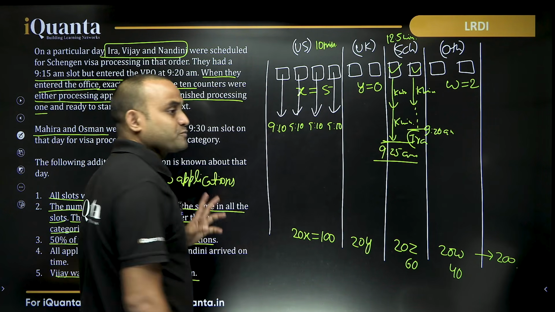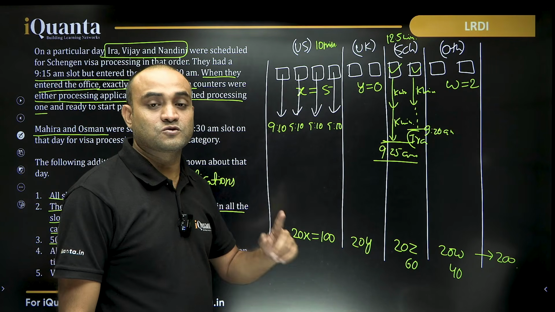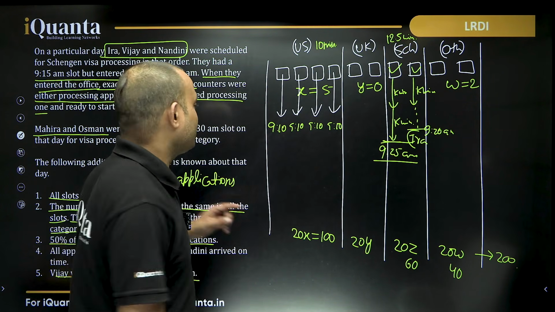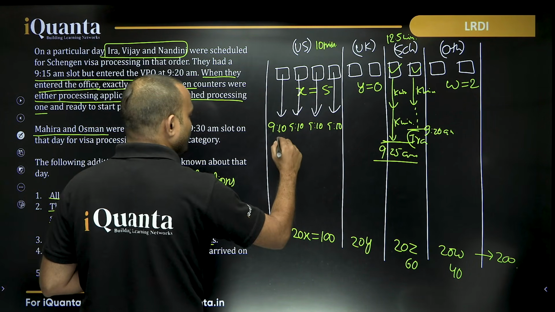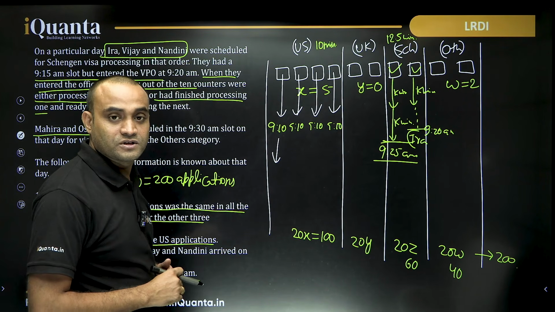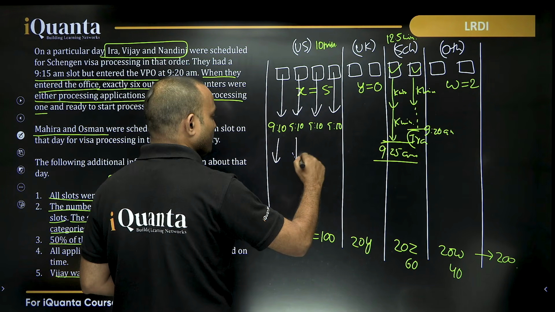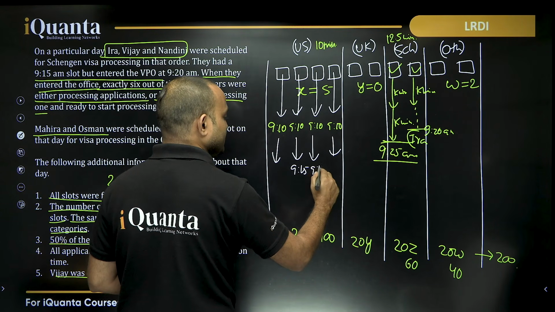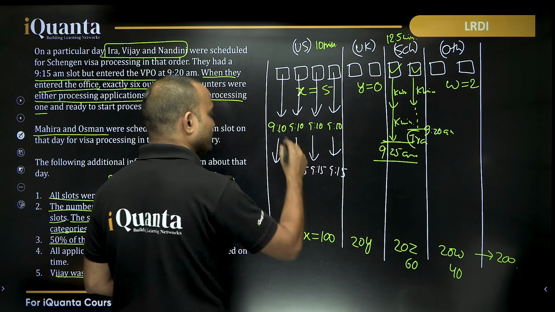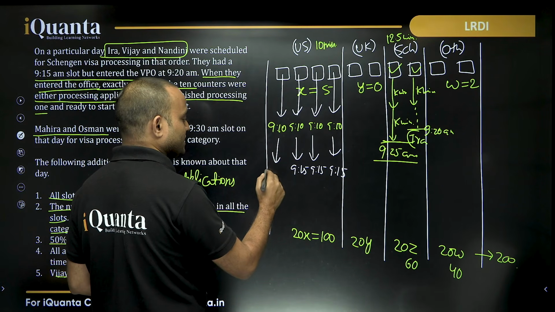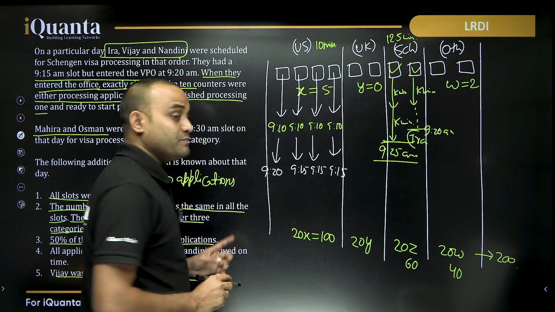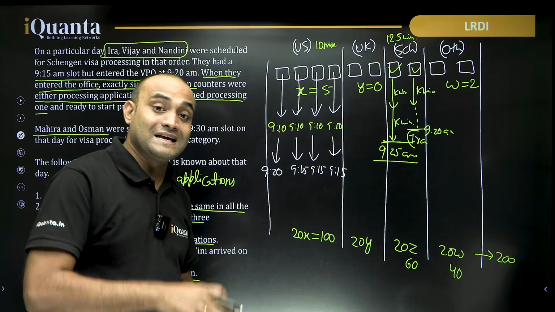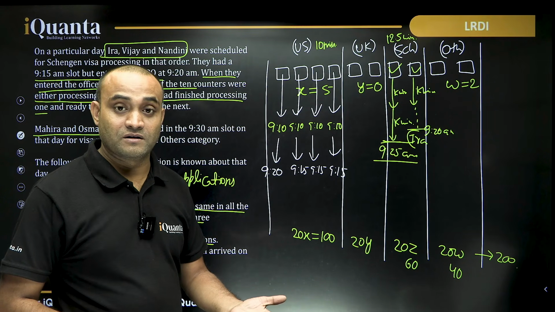Now the fifth applicant of slot 1 is still waiting. So he will get his chance in any one of these 4 counters. And all of these 4 will be idle, right? Till 9:15, all of these 4 will be idle. But this counter is still processing. This will be processed till 9:20. Till then, 5 more applicants will be there, right?